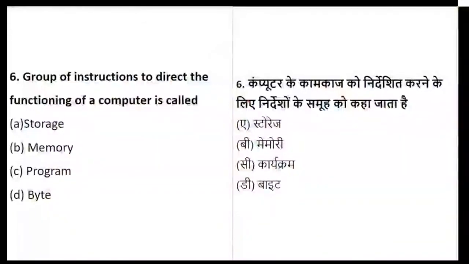Now let's go to question number 6, everyone. Question number 6 is on the screen. A group of instructions to direct the functioning of a computer is called what? Once again, I'm repeating: a group of instructions to direct the functioning of the computer. You are supposed to see that it is related to the functioning. So is it storage, memory, program, or byte? What exactly is it known as?